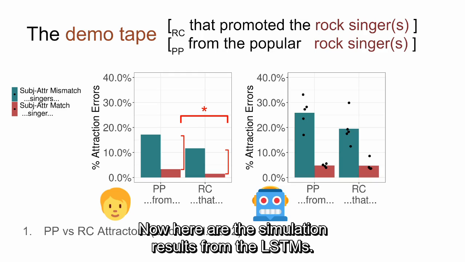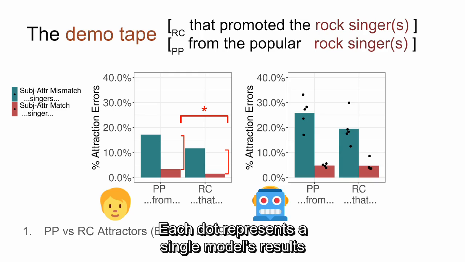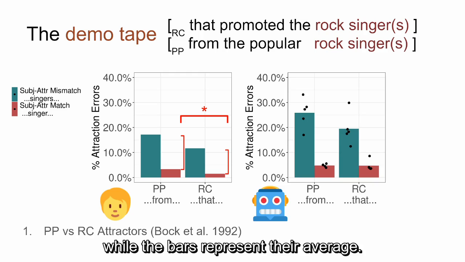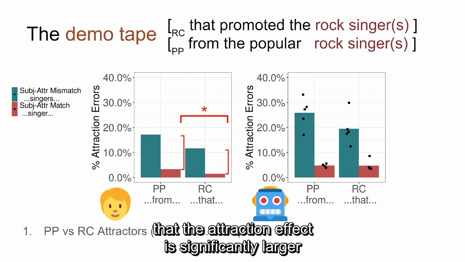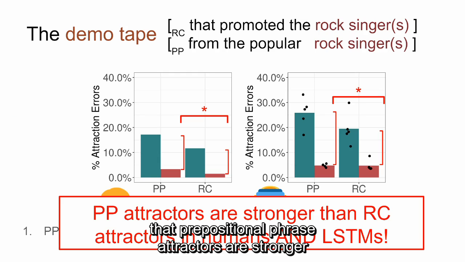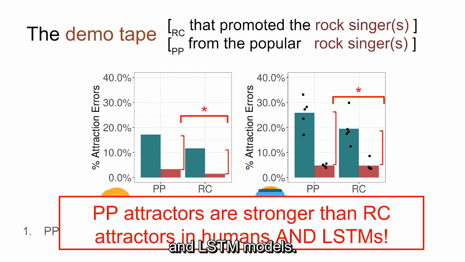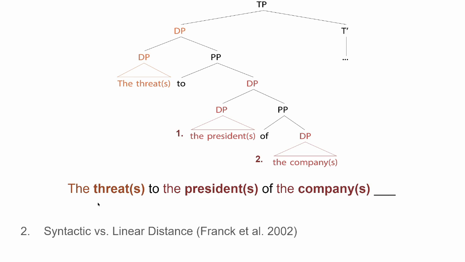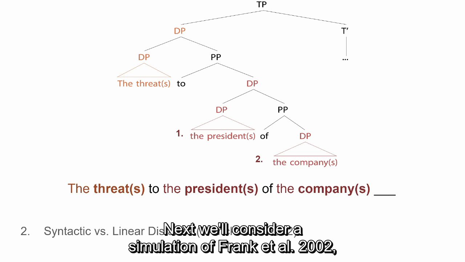Now here are the simulation results from the LSTMs. Each dot represents a single model's results, while the bars represent their average. Again, we can see that the attraction effect is significantly larger for the prepositional phrase attractors than for the relative clause attractors. And thus we find that prepositional phrase attractors are stronger than relative clause attractors in both humans and our LSTM models. Next, we'll consider a simulation of Frank et al.